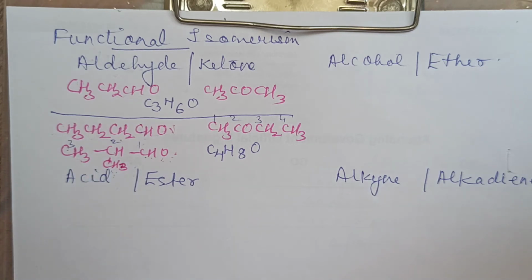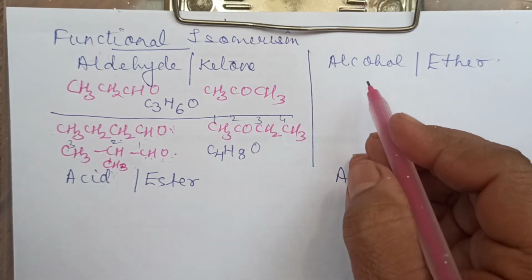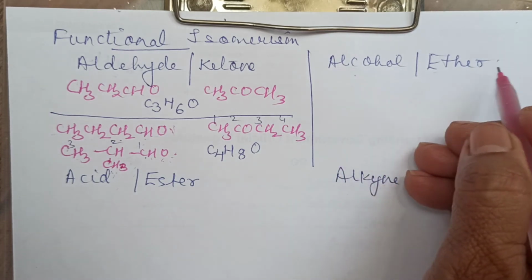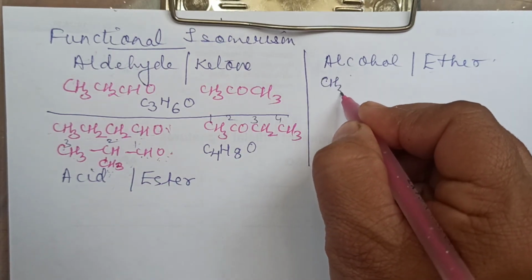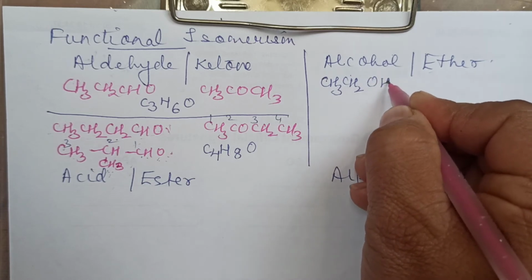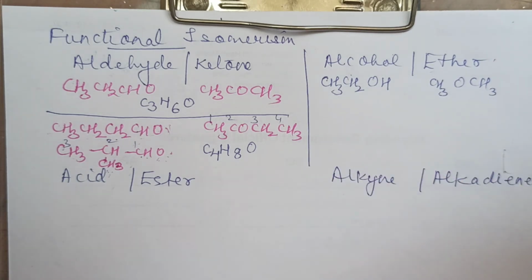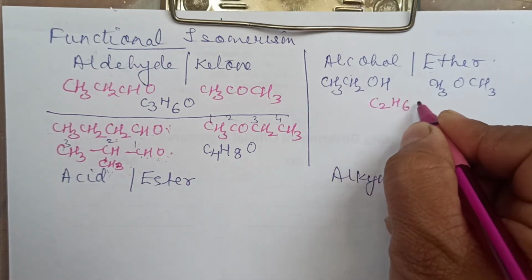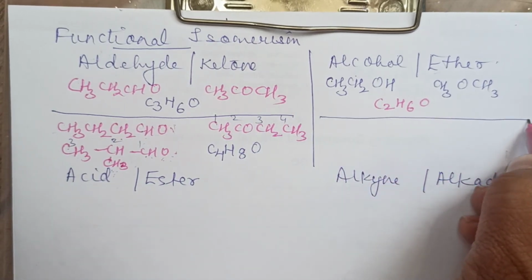Right? Now, let's take an example for alcohol and ether. Alcohol. Again, you cannot have 1 carbon atom because ether is ROR. At least 2 alkyl radicals are a must for an ether. So, let me write with 2 carbon atoms, alcohol, ethyl alcohol. For this ether, I am writing CH3OCH3. Right? If I am combining them together and writing the molecular formula, you will have C2 and you have H6O.